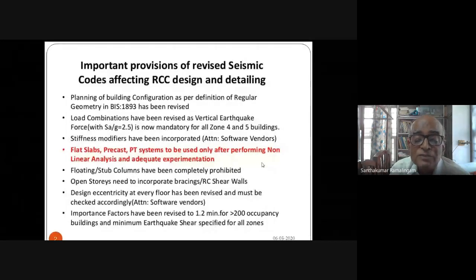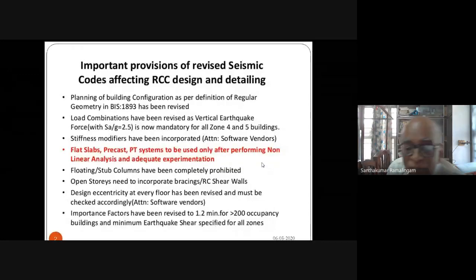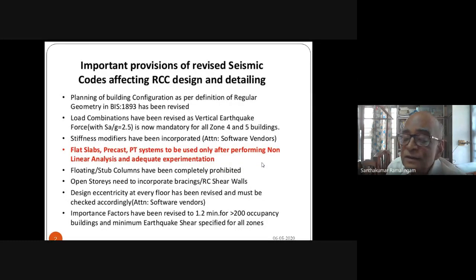Now our importance factor is 1.2 for occupancy greater than 200. Most of our flats will have an occupancy of this order, and therefore our importance factor now becomes 1.2. Minimum earthquake shear has been specified for all zones in IS 1893. I am not going into the details that are specified in IS 1893. I am giving you this as a prelude to our journey into IS 13920. Next slide.